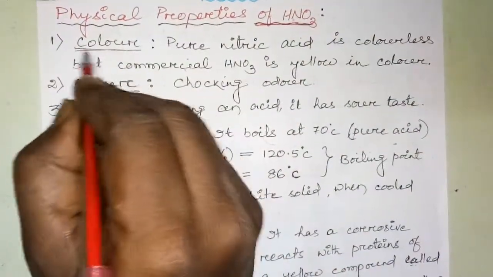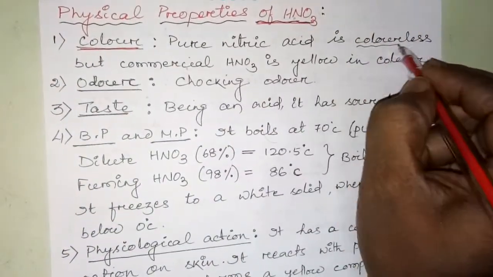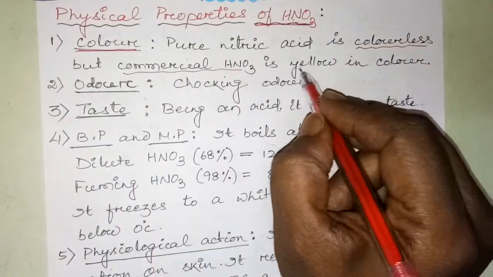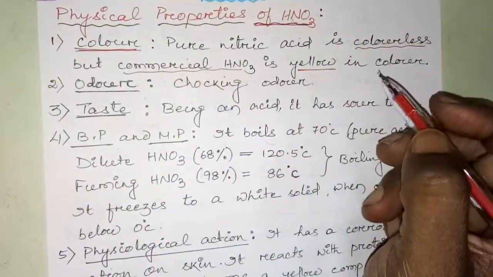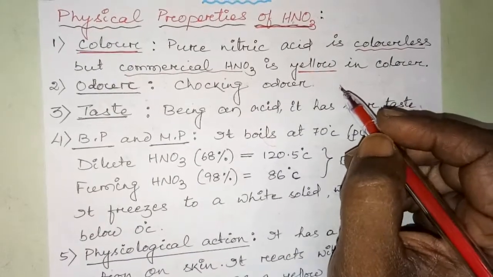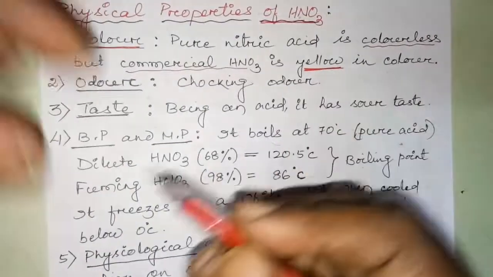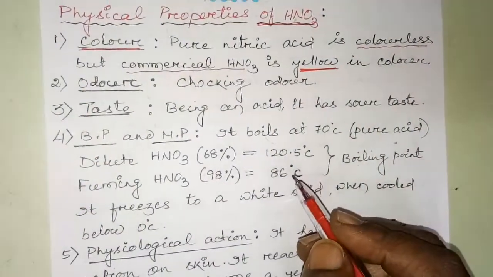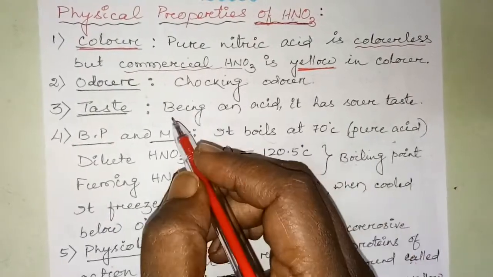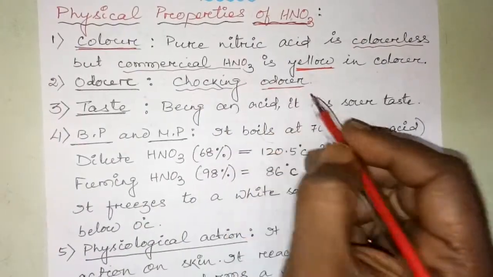What is the color? As we discussed earlier, pure nitric acid is colorless. Understood? But commercial nitric acid is yellow in color. Why? As we discussed earlier, the yellow color is imparted due to the release of nitrogen dioxide when nitric acid decomposes. Clear? Now, what is the odor? The choking odor. Nitric acid has a choking odor.